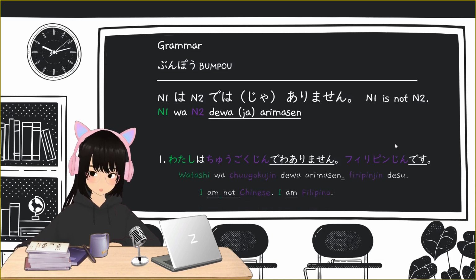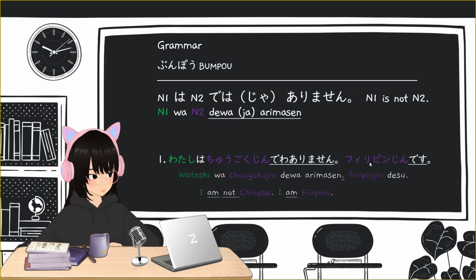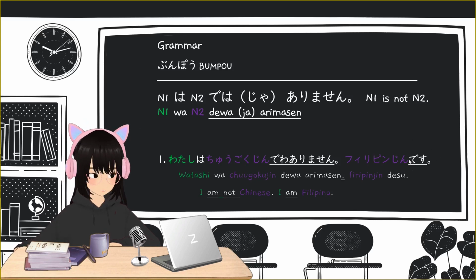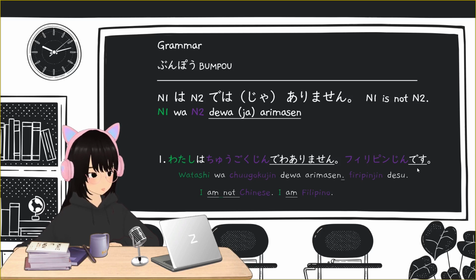And then my second sentence, Philippine jin desu. We already know that Philippine jin is Filipino, and since the sentence ends with desu, we know that this is a positive sentence.